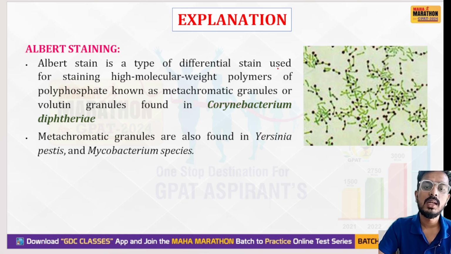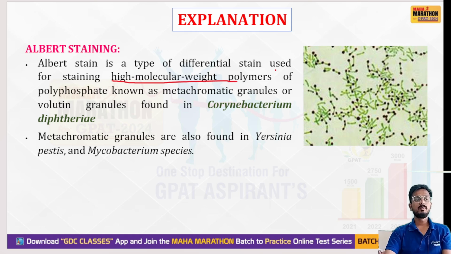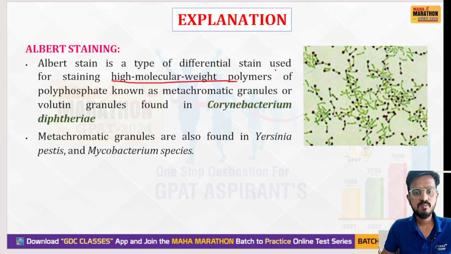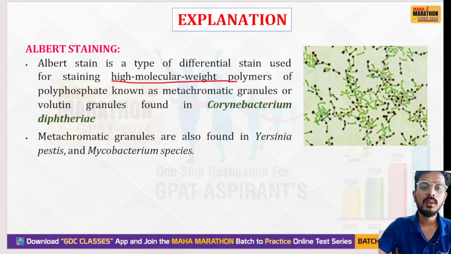Albert staining is a type of differential staining used for staining high molecular weight polymers of polyphosphate, known as metachromatic granules or Volutin granules, found in Corynebacterium diphtheriae. These metachromatic granules are also found in Yersinia pestis and Mycobacterium species.